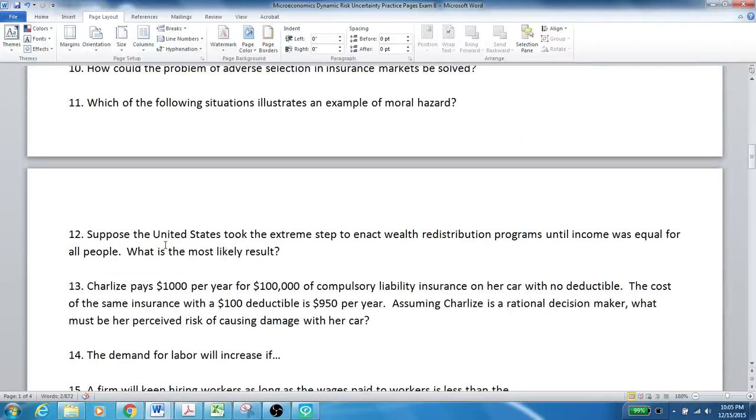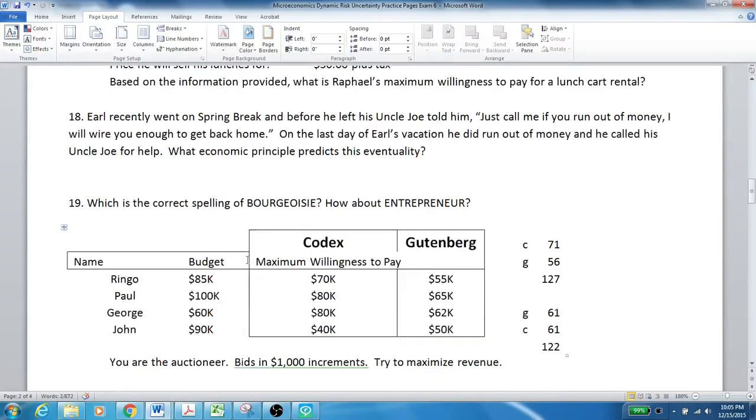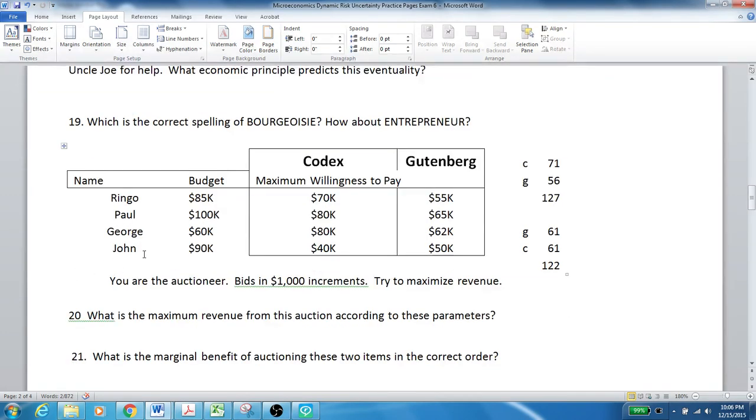All right, changes the way people behave because of the backup plan. And it's now, which is the correct spelling of bourgeoisie? How about entrepreneur? The actual test question asks you to spell a word that you've been seeing all year long, and you need to figure out which of the four choices is the correct spelling for that word.